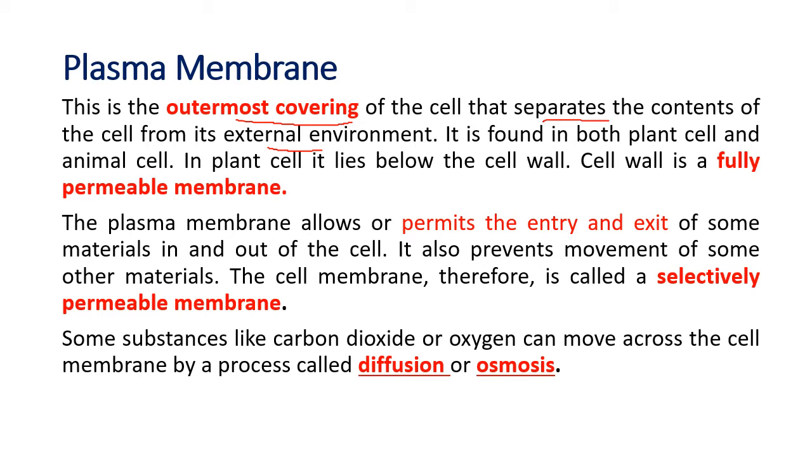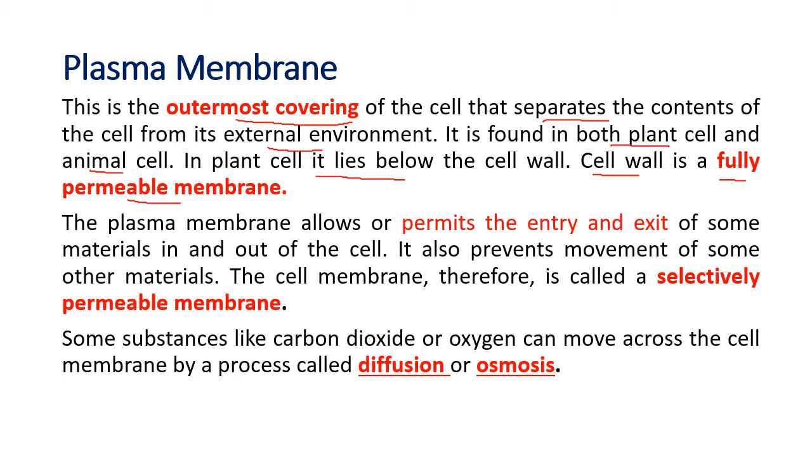This membrane is found in both plant cell and animal cell. The cell wall is there only in the plant cell, and the cell wall is a fully permeable membrane. What does a fully permeable membrane mean? It allows the movement of everything to go in and go out. Permeable means it permits any material to enter and leave the cell.